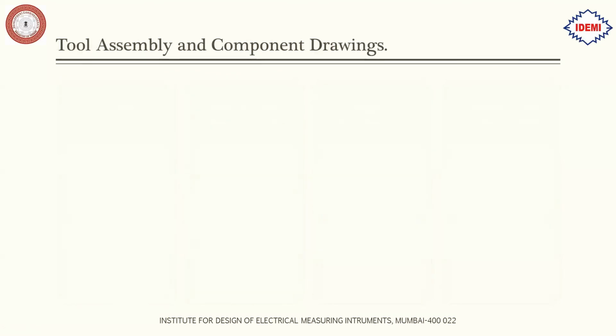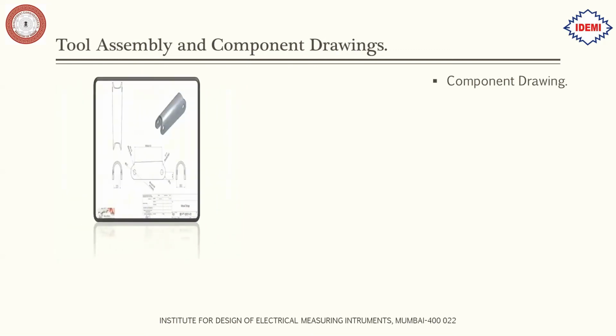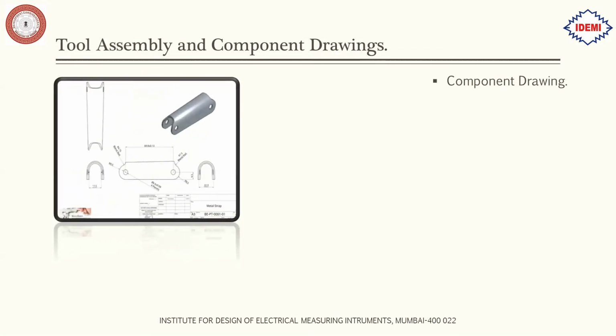Next is tool assembly and component drawings. Since I'm working for the design department, I will tell you what procedure we go through while designing the press tools. First is the component drawing, that is, the drawings of the component we need to finalize with the customer.